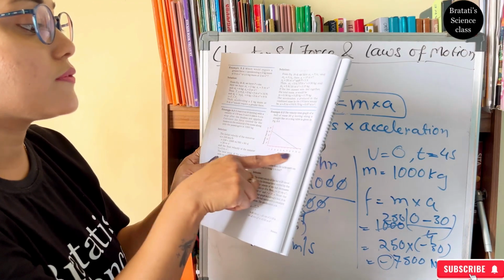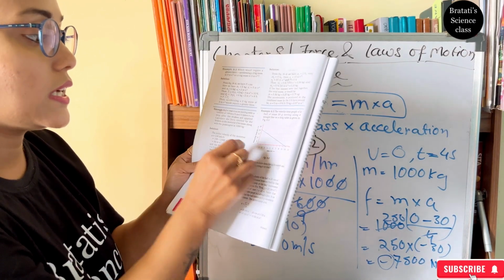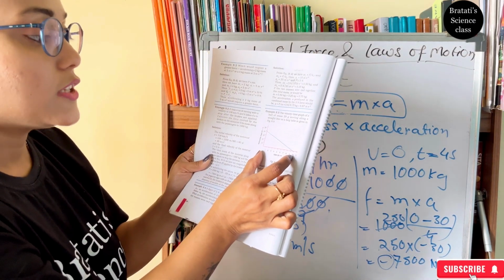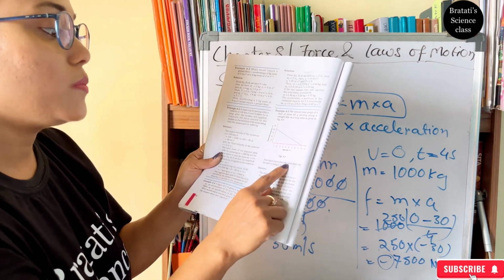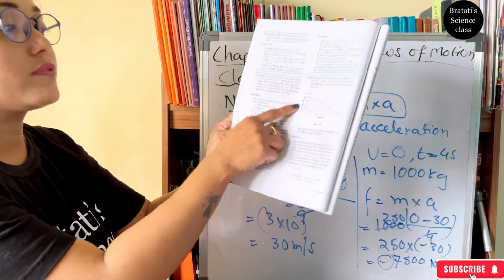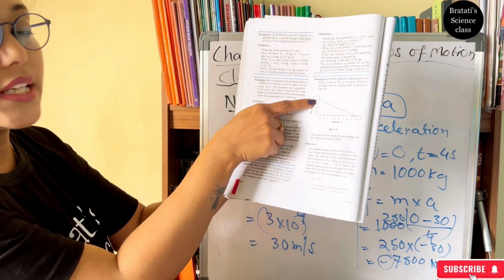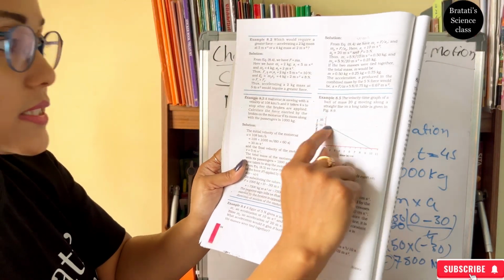Here from the graph we can see 20 meter per second is the u, the initial velocity, and the time taken is 10 seconds. So v is 0, which is given. The question is how much force? So F equals m into (v minus u) by t. From the graph we have to find the initial velocity and the time taken to come to rest. This is the v-t graph.